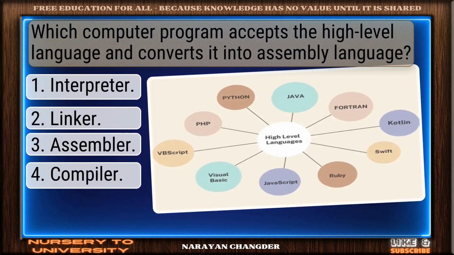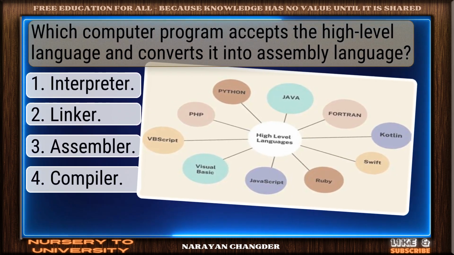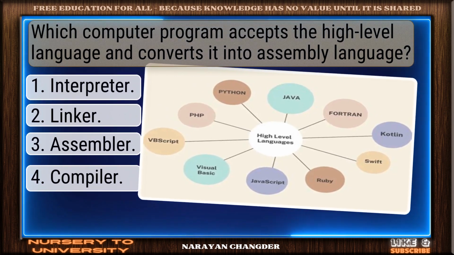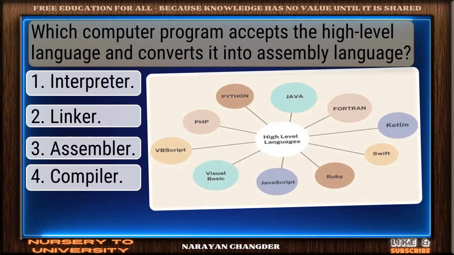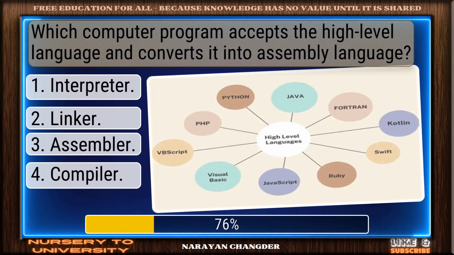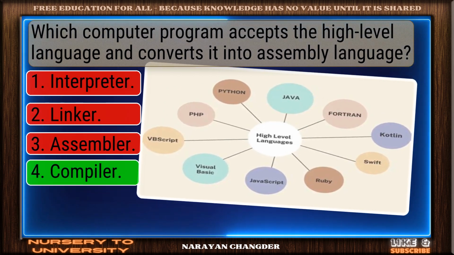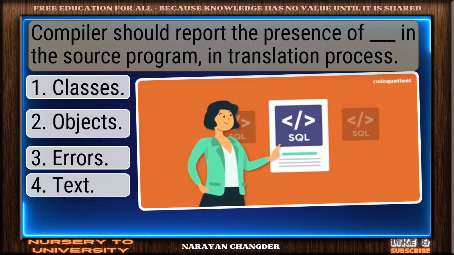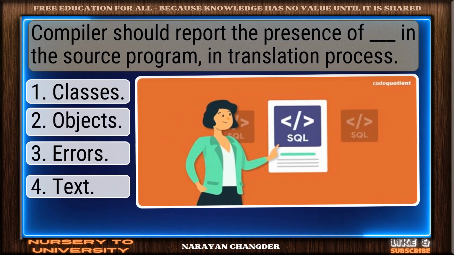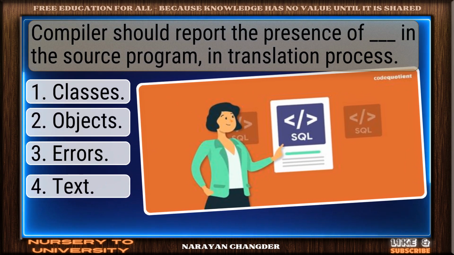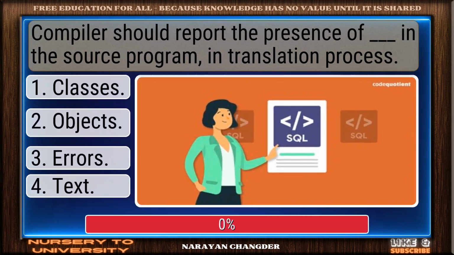Question number 13. Which computer program accepts the high-level language and converts it into assembly language? Excellent. Compiler is a brilliant choice. Question number 14. Compiler should report the presence of dash in the source program in translation process.